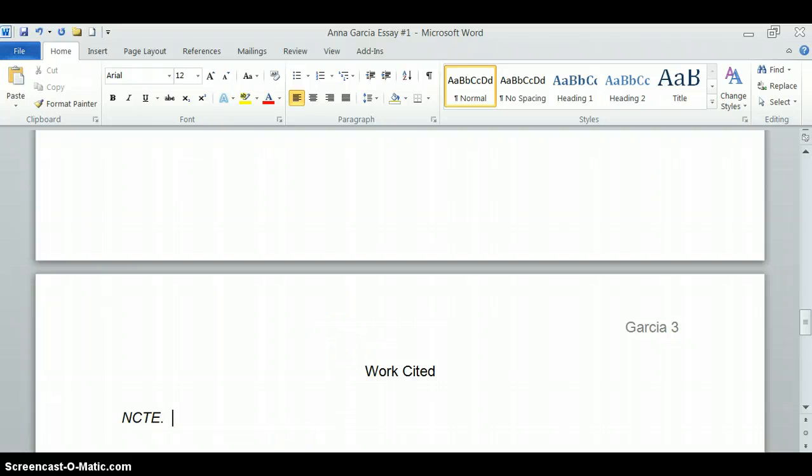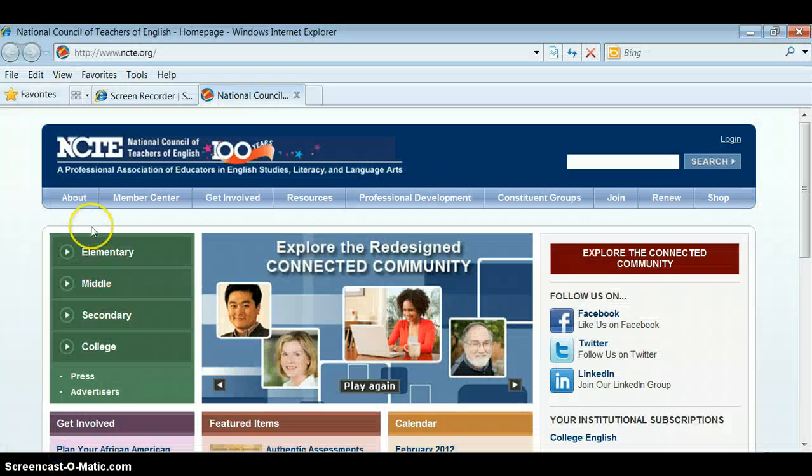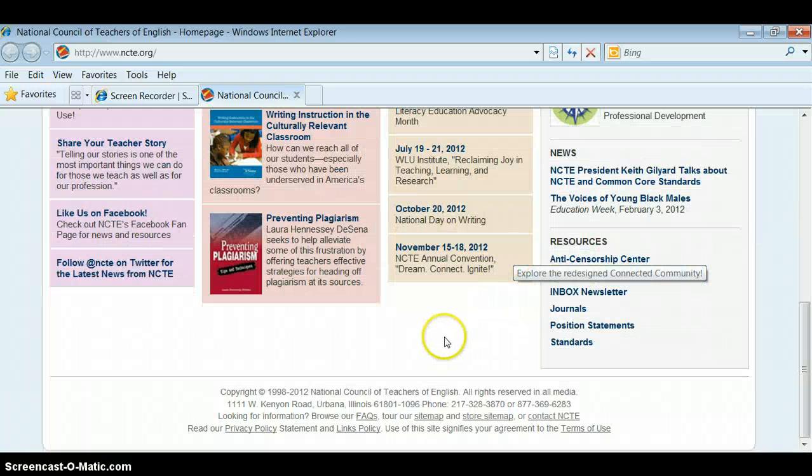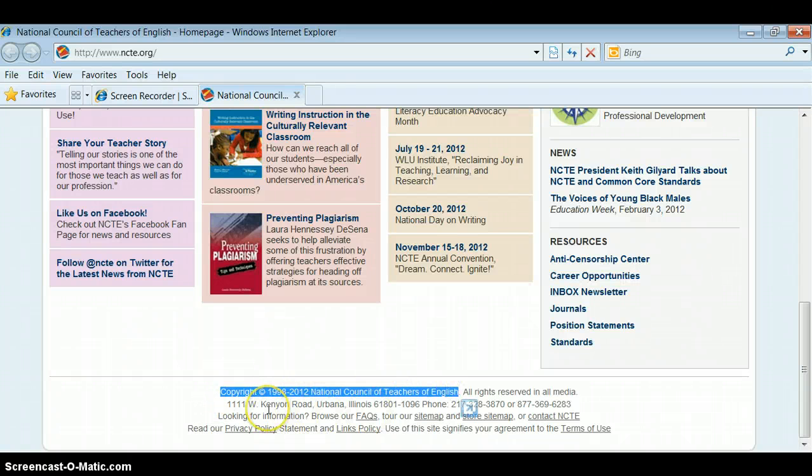You will notice that the website name is in italics. Now put the sponsoring organization, National Council of Teachers of English. Now, where do you find that information out? You could do About. Sometimes it's right here, National Council of Teachers of English. Sometimes if you scroll all the way down and you find the copyright information, you'll see that there might be a span of dates, 1998 to 2012. That means the website started in 1998 and they have recently updated it in 2012.